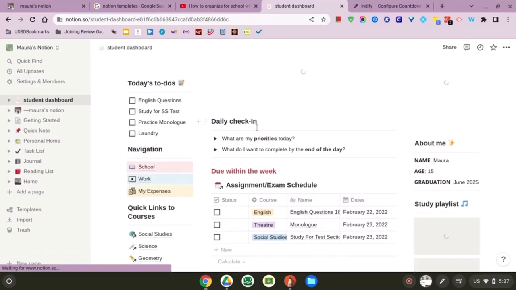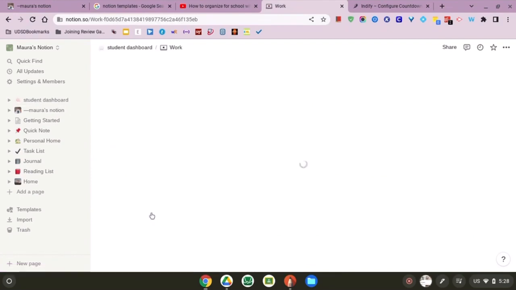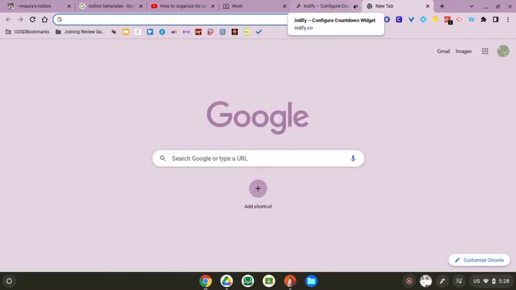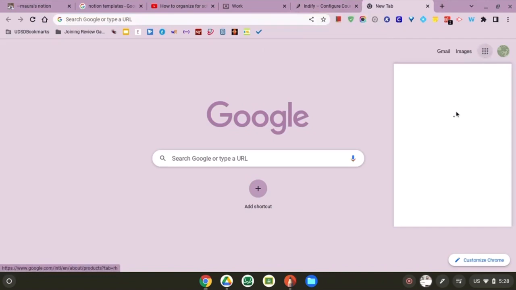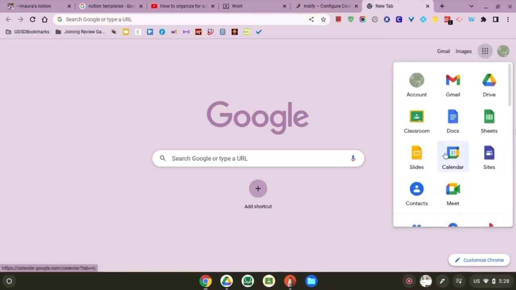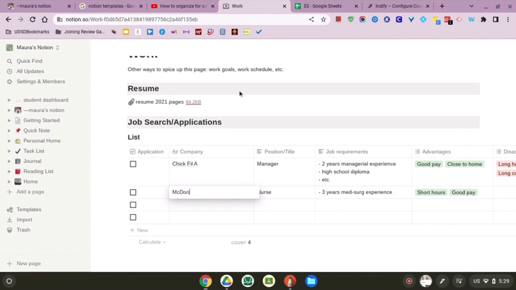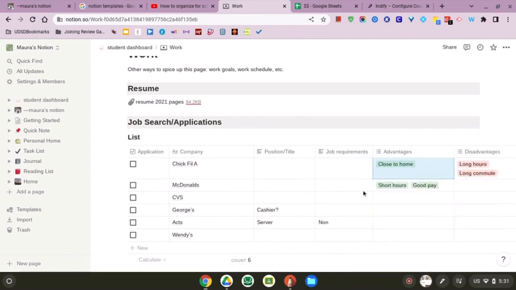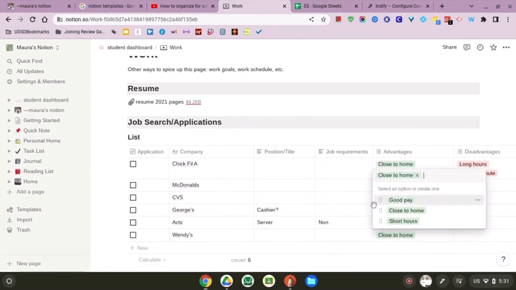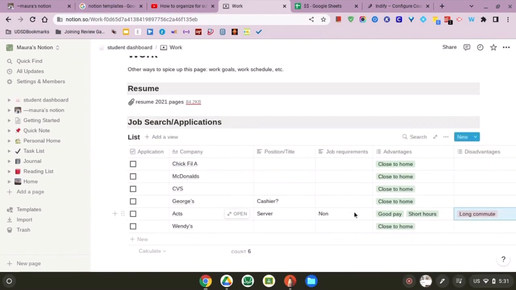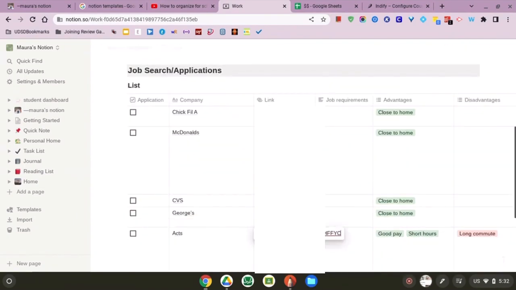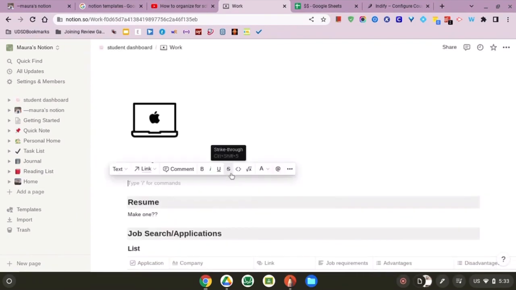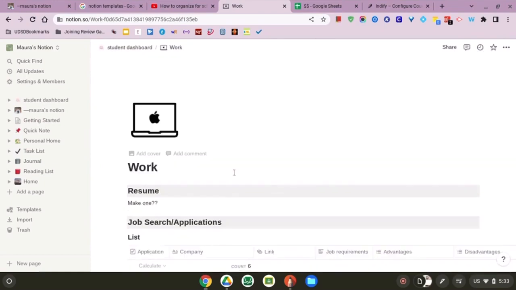Okay, so next up we have work. I like the icon, that's super cute. I actually have some things I want to import here on a Google Sheet that I've already made, so I'm just going to find this Google Sheet real quick. Okay, so as you can see, I'm just filling in some different job ideas for myself, and I'm writing down the advantages and disadvantages in these two columns, and I'm going to change the job position to a link, and I'm going to add in links to applications. Alright, so I just filled out this page, and we're going to go to the expenses page.